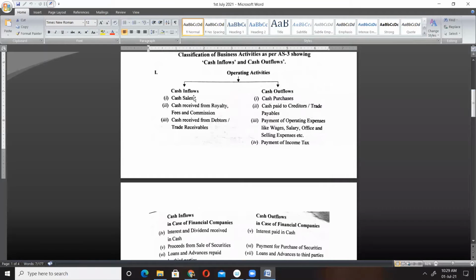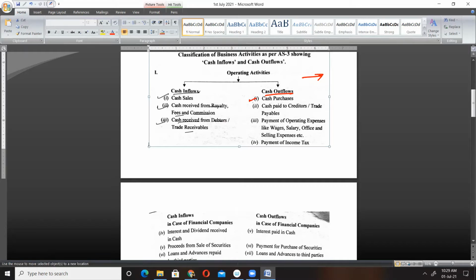Here you can see, inflow will include cash sale, cash received from royalty, fees or commission, cash received from debtors, trade receivables. These are cash inflow from operating activities. And similarly, outflow means cash going out from the business.